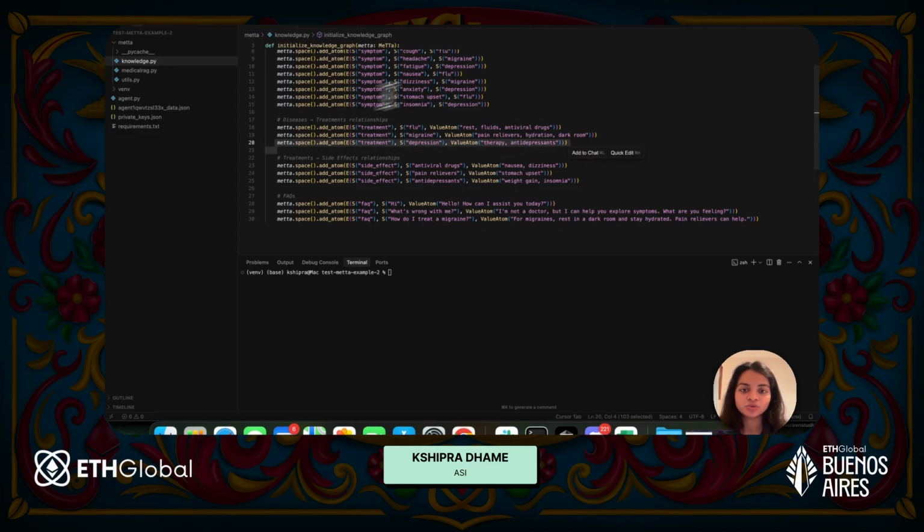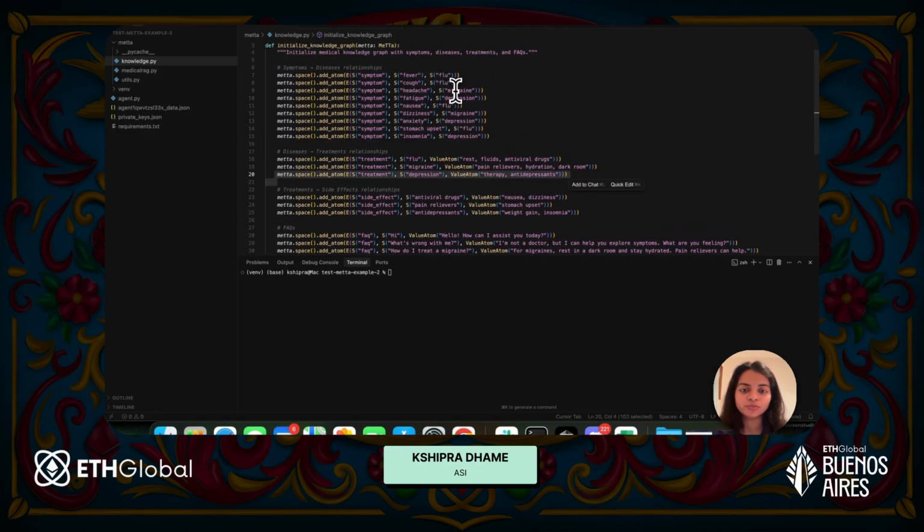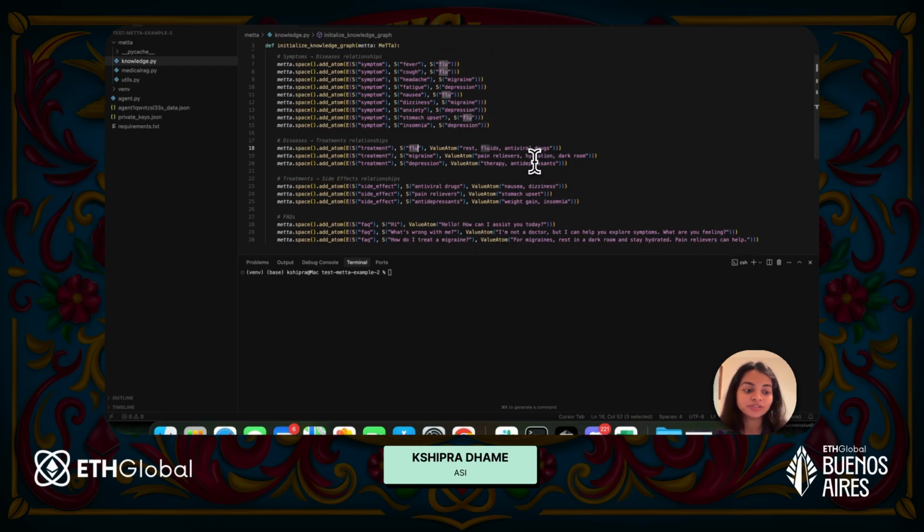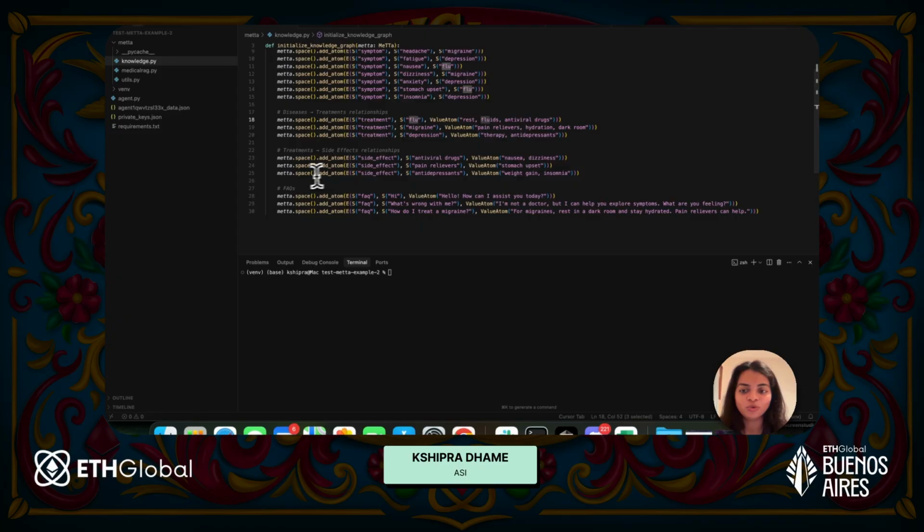And then the treatment. Over here, I've listed flu, migraine, and depression as three diseases, and then I'm listing the treatments for each of these diseases. Let's say if somebody has flu, I would advise them to rest, have some fluids, take antiviral drugs. That's the general treatment. Obviously, don't go by this, it's just something generic for the example. And what could be the side effects of antiviral drugs, of painkillers, of antidepressants. This is just to give a bit more context to the agent.